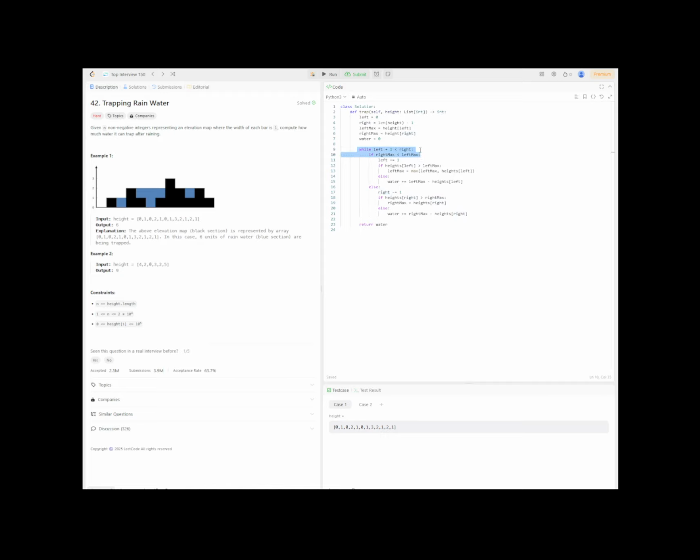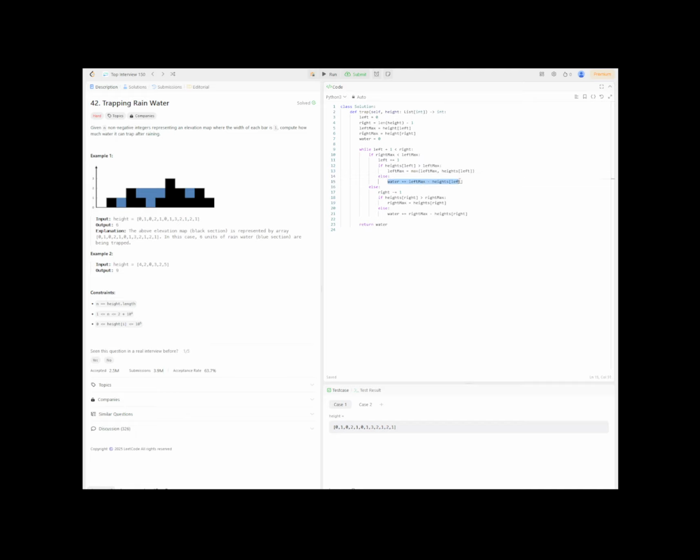the two-pointer solution, the left and right are set in a while loop, and if the current rightmost value is less than the leftmost value, then the left is incremented by 1, and the heights are then compared, and if the current height is greater than the maximum left height, then the maximum left is set.